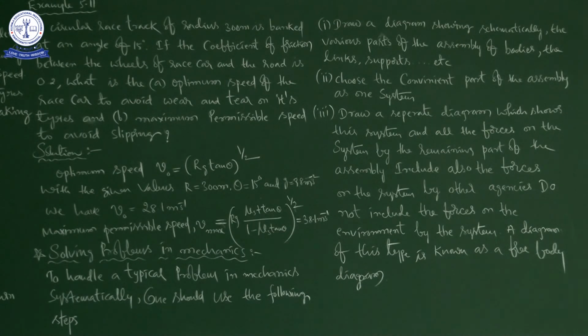For example, a person is pulling a certain amount of mass. So there is a connection, maybe a rope. So the rope is the link here. Until now, from the start of this topic, solving problems in mechanics, I took only one example, that is a person pulling a certain amount of mass.